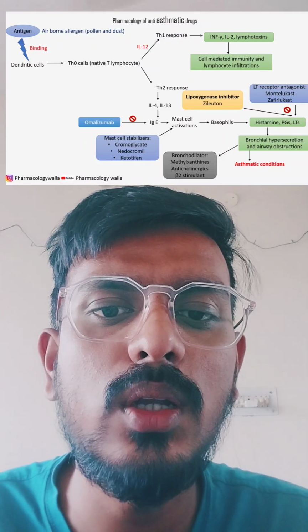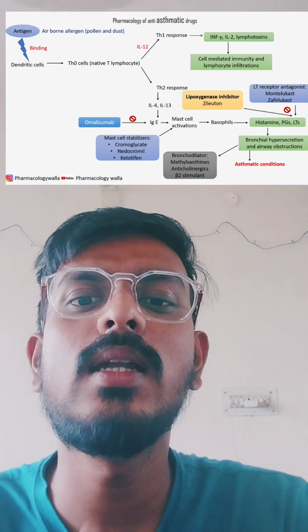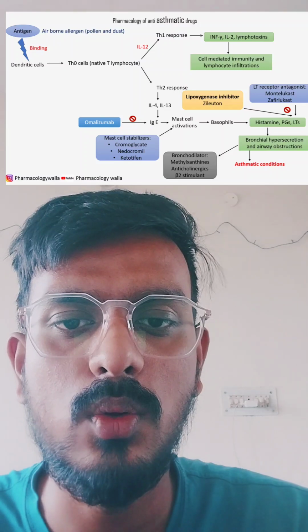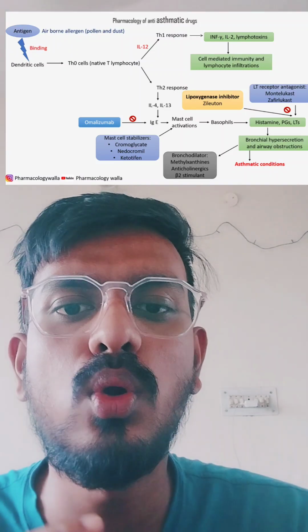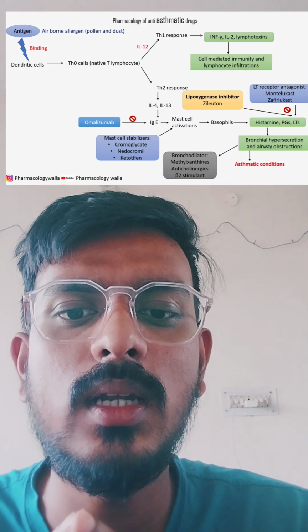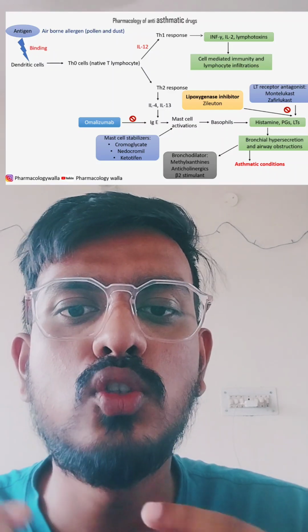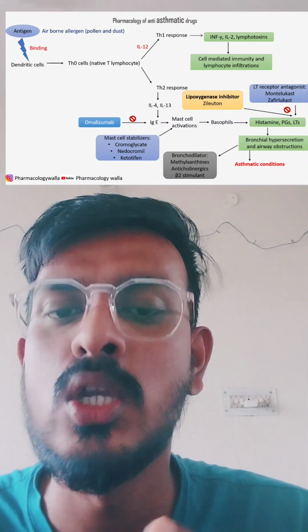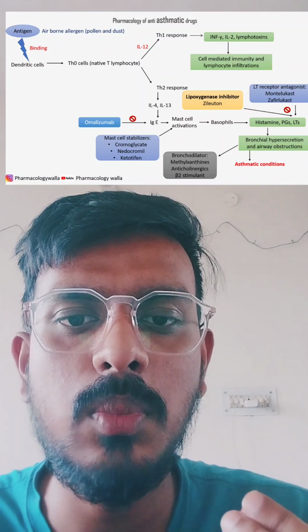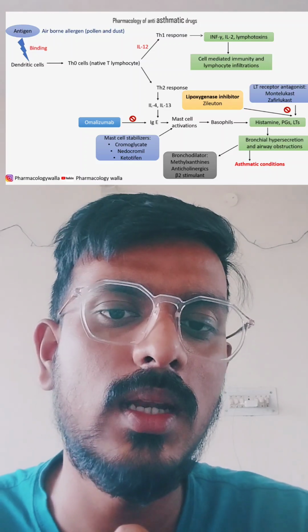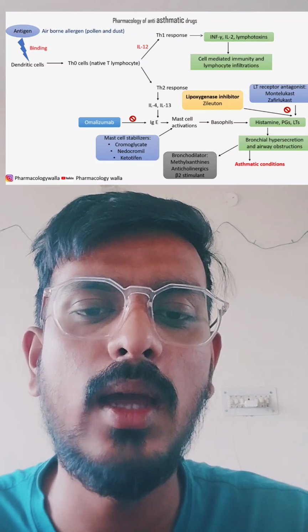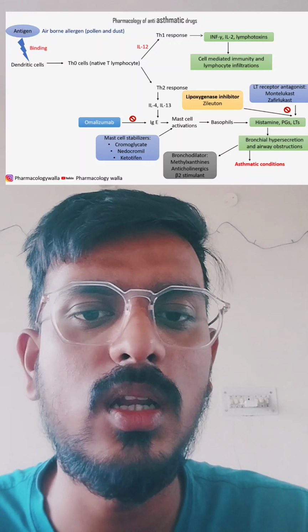So what is the treatment? We can treat this condition by several pharmacological agents. The first pharmacological agent is bronchodilators. As you know, during the asthmatic condition bronchoconstriction takes place. To treat it, we have three major bronchodilators. First is beta 2 agonists, that is salbutamol, salmeterol, formoterol.